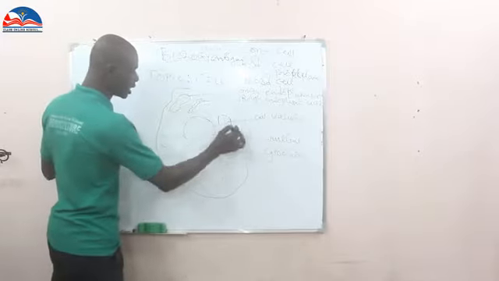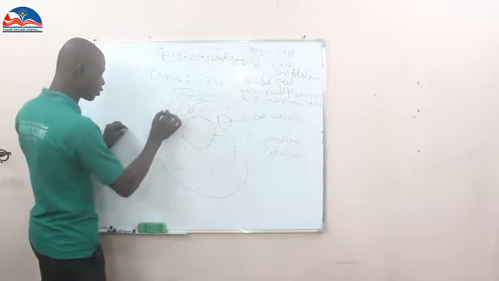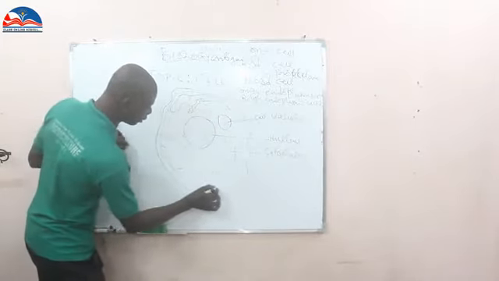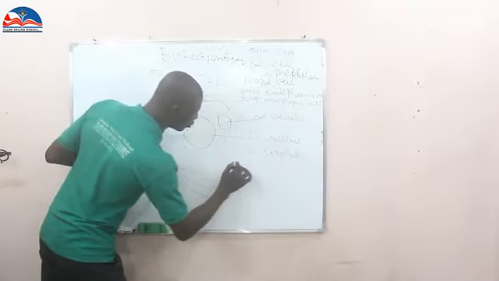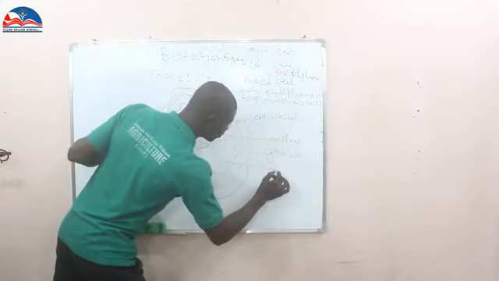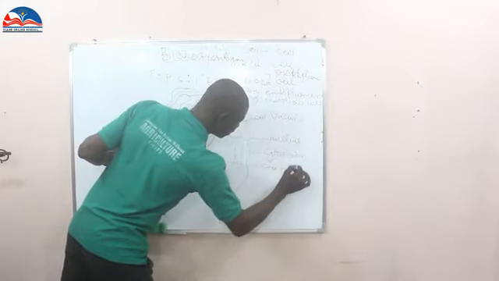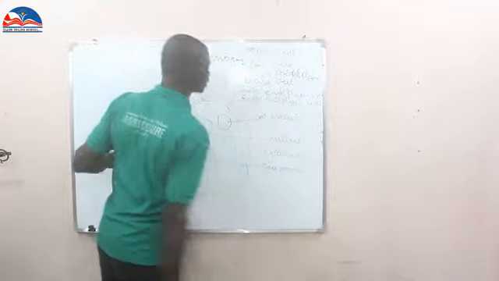Then you are going to see a double layer of these cells, and within the inside, you are going to see what we call the cell membrane.